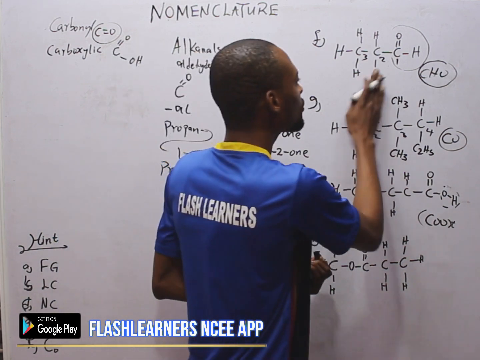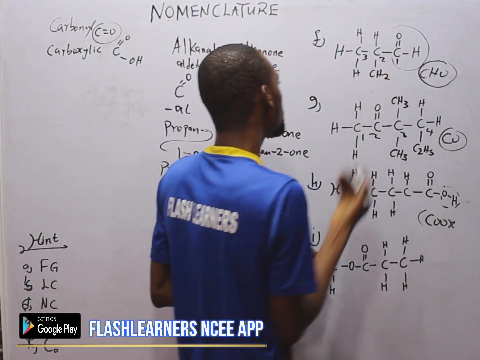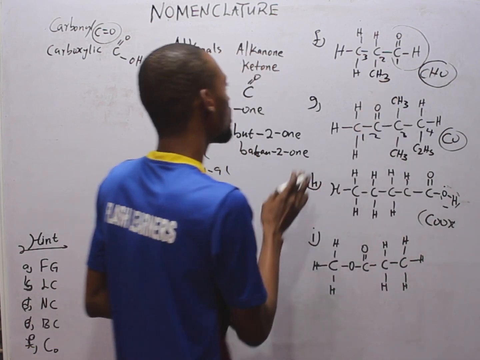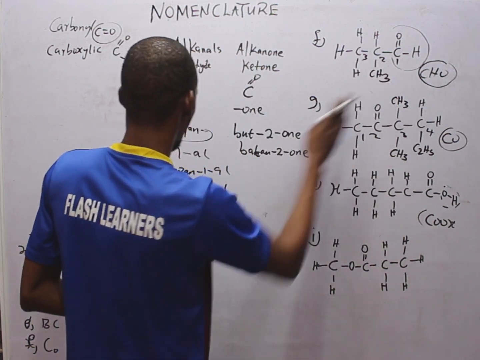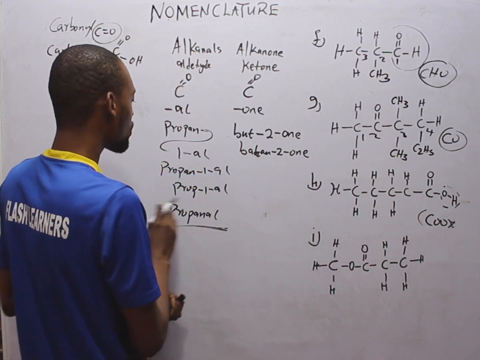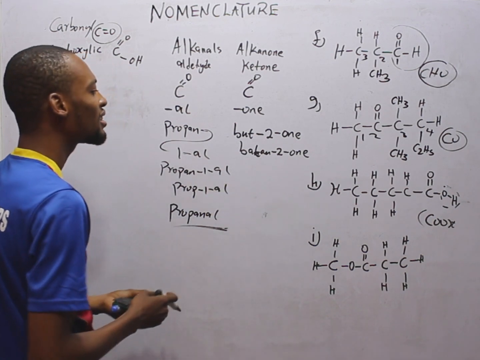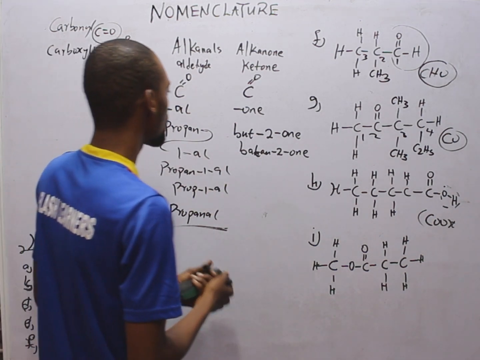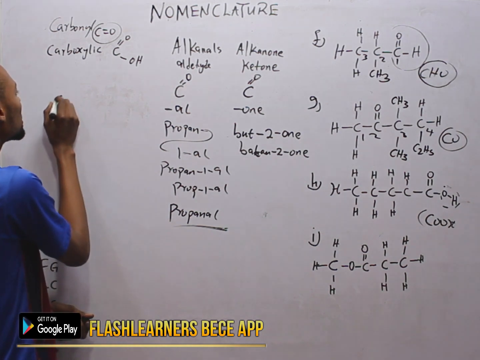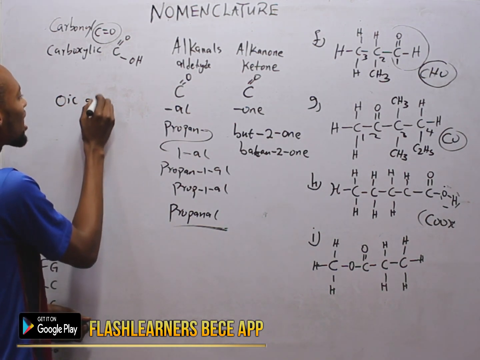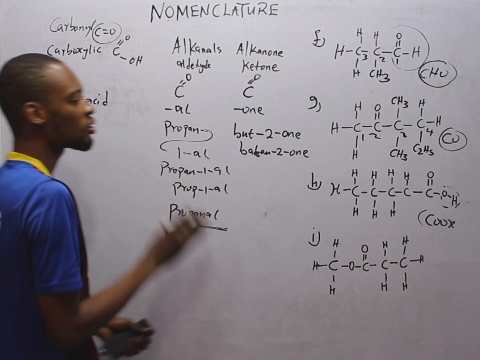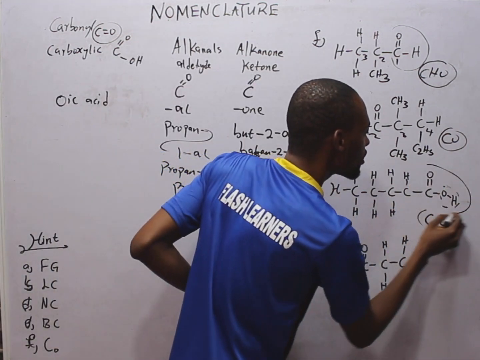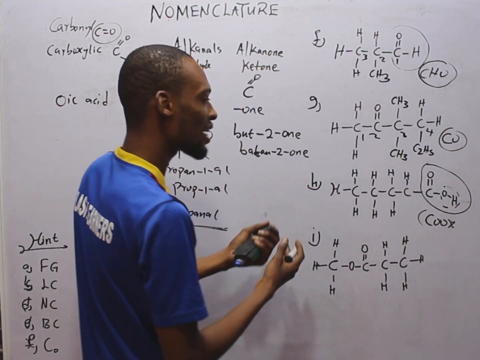Likewise, if you put CH3 here, this becomes 2-methyl propan-1-al or 2-methyl propanal. It is that simple. Now, carboxylic acid, the name usually ends with oic acid. This is the end. So this is COOH. It's simply a carboxylic acid.